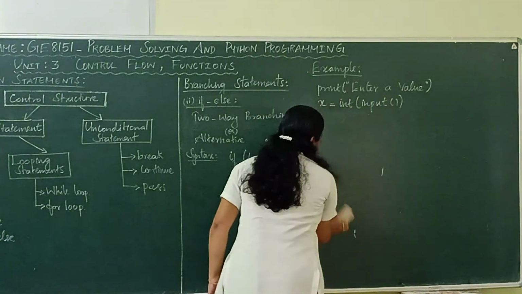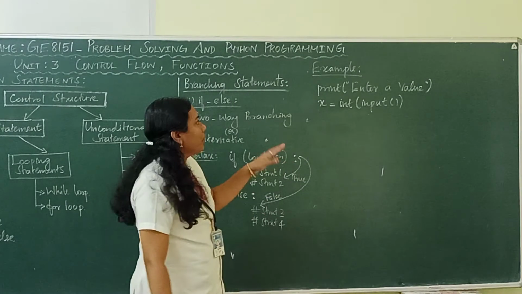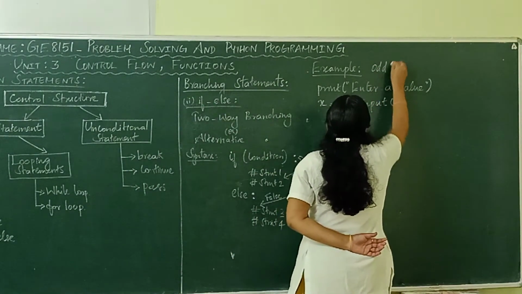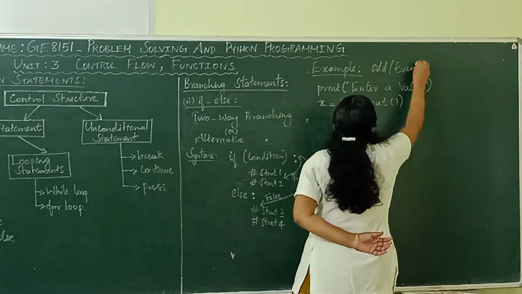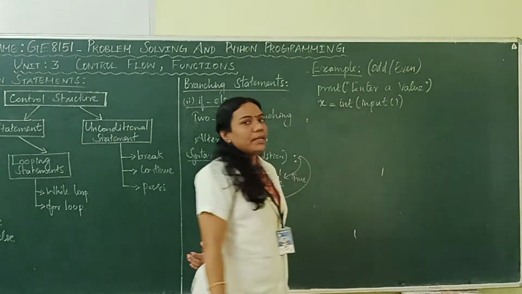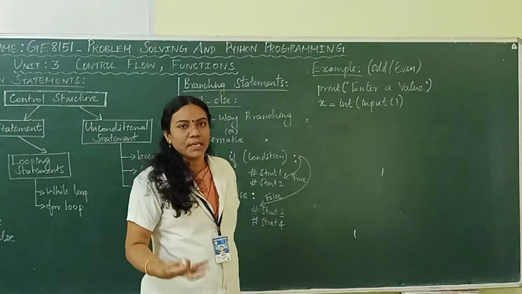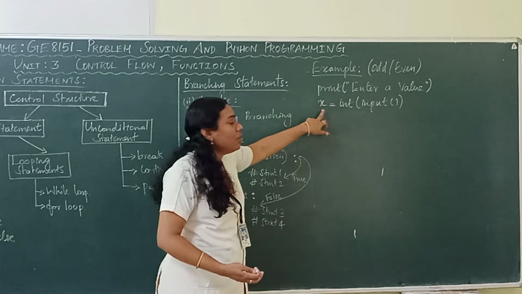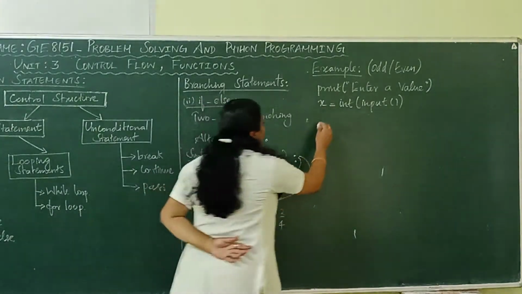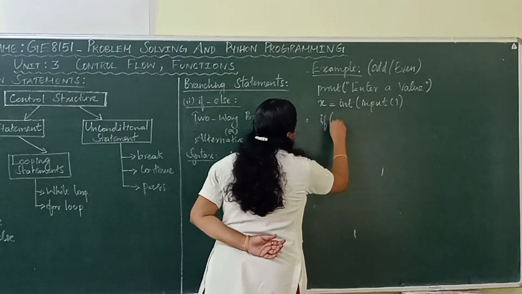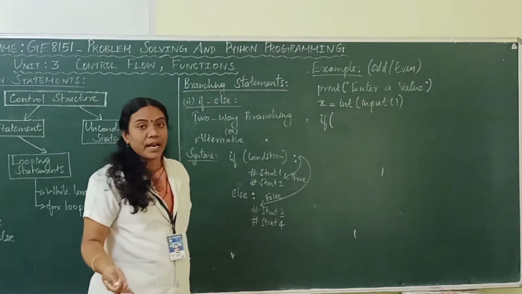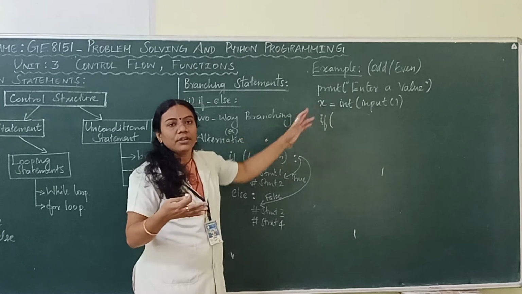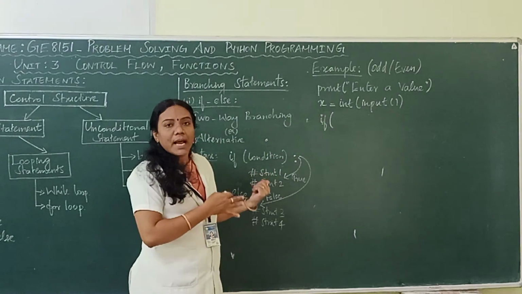Again we are getting a value as input. Now we are going to see a program to find out whether the entered value is odd or even. In order to check whether a number is odd or even, we need to get a value as input. So I am getting an integer value x as input. Followed by that, we need to write the condition, since we need to take a decision whether the entered number x is even or odd. In order to take a decision, we need to use this branching statement.